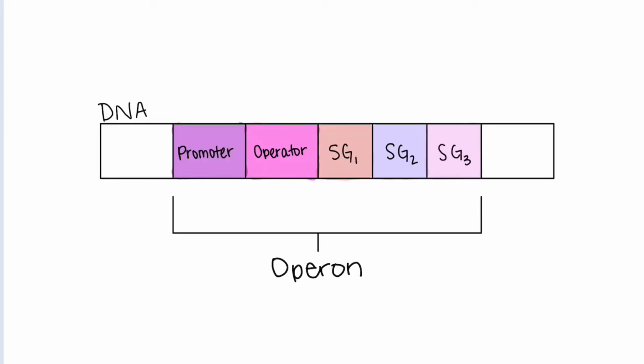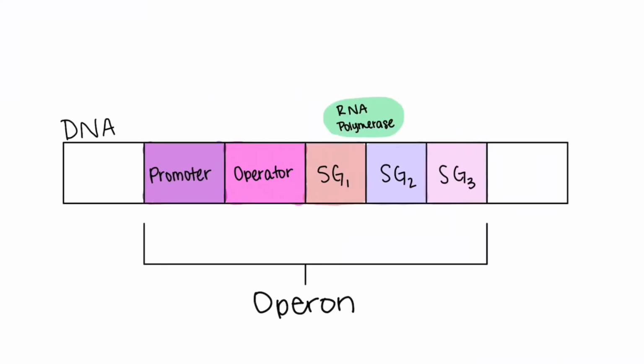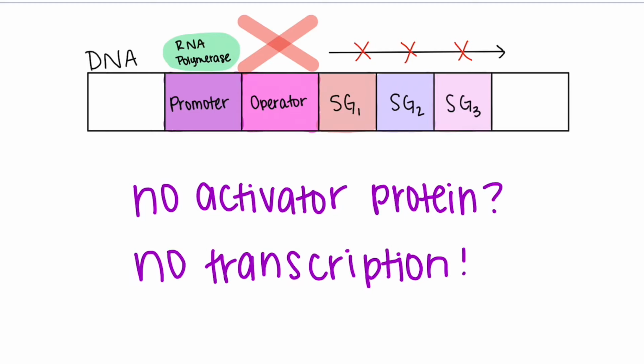Here we can see a diagram of our DNA, including our promoter region, operator region, and 3 structural genes. Before these genes are coded, RNA polymerase binds to the promoter region and will travel the length of the operon, but this process can be halted by the operator depending if it is bound with the regulatory protein.